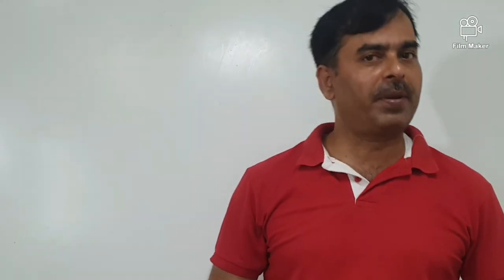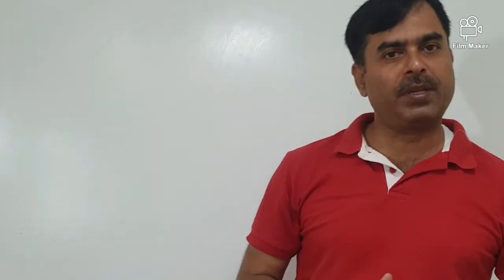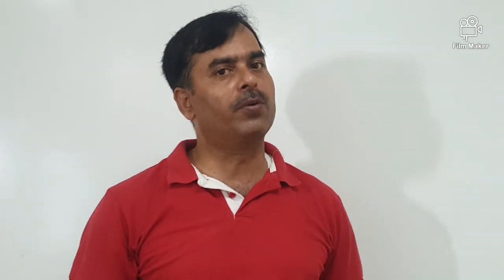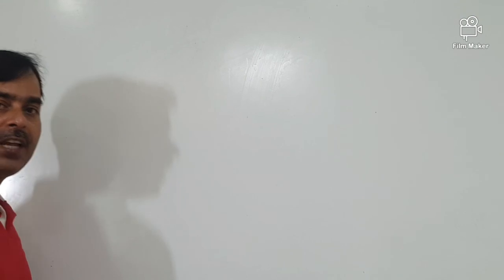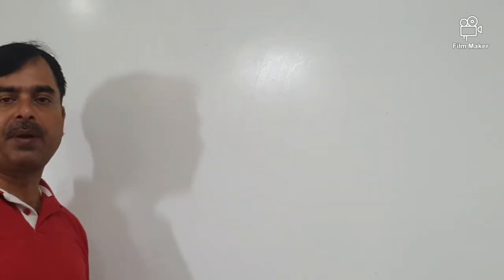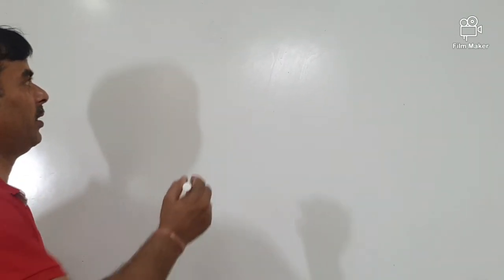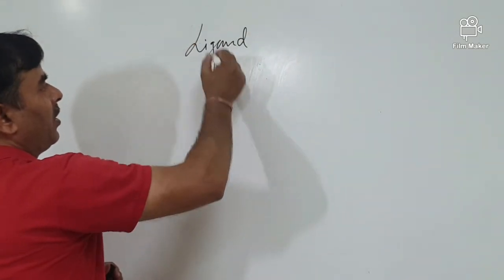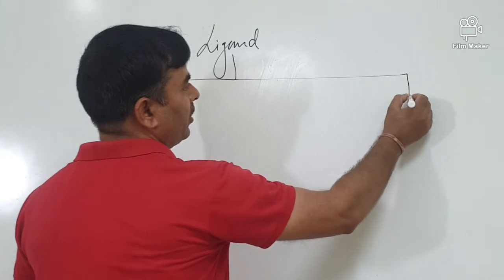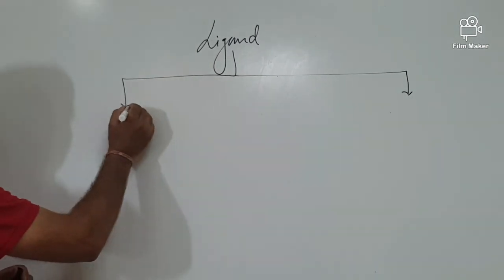Today I am going to teach you about the IUPAC nomenclature of coordination compounds. IUPAC stands for International Union of Pure and Applied Chemistry. It means we have to give the nomenclature according to their different ligands, central metal atom and some other cations. First of all, I am going to classify the ligands on the basis of their charges into three types.